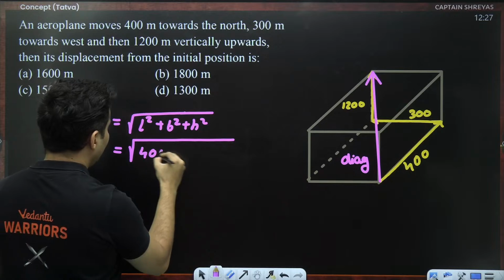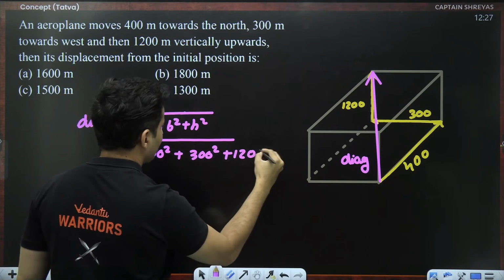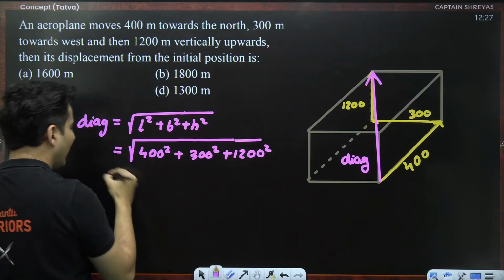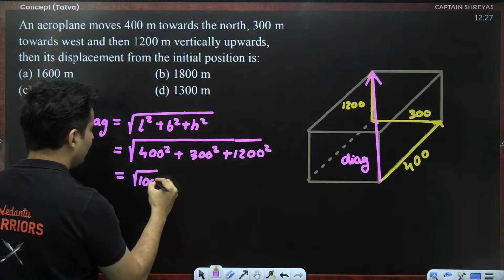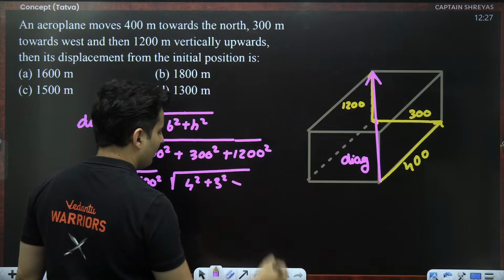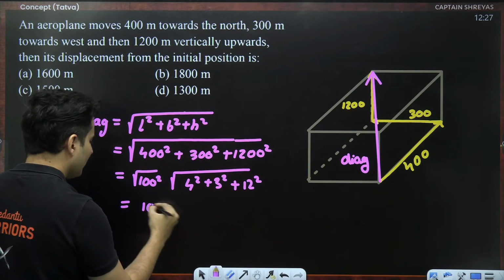So 400 square plus 300 square plus 1200 square. You might think these are big numbers, but take the zeros outside. So root of 100 square, you take it outside. What will be left is just 4 square plus 3 square plus 12 square. So root of 100 square is basically 100.